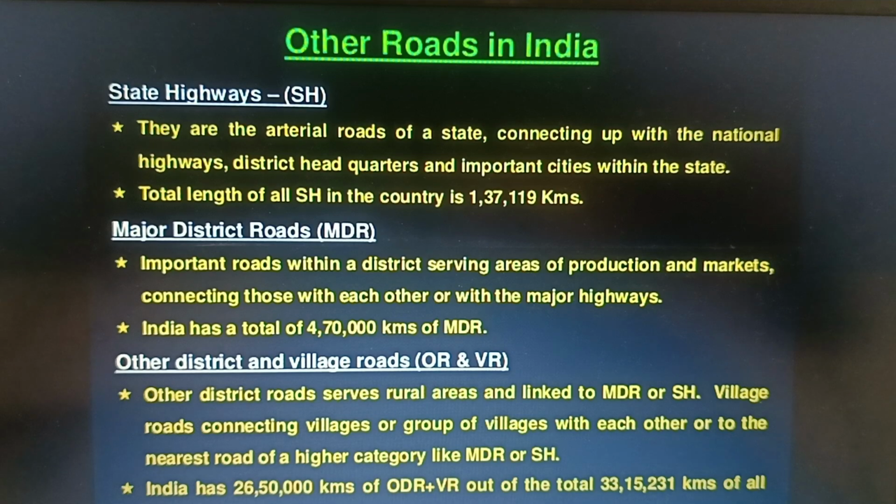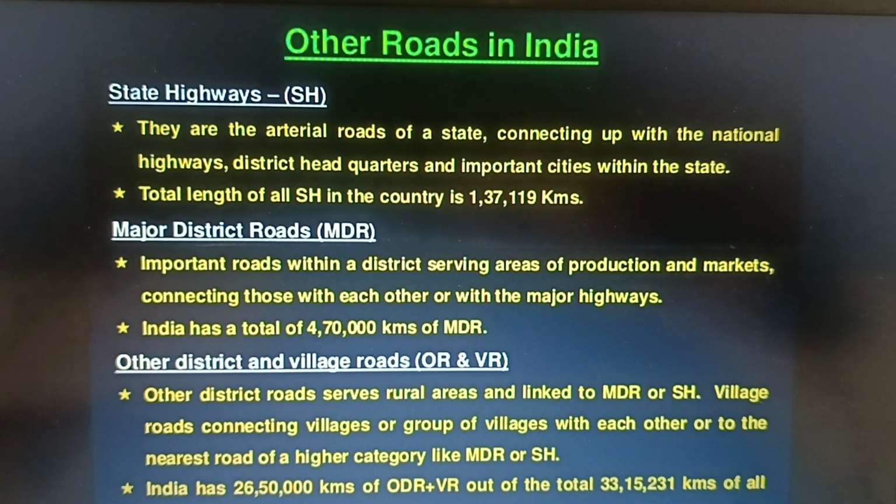Major district roads are important roads within a district serving areas of production and markets, connecting those with each other or with the major highways. The total length of the MDR is 4,70,000 kilometers. Other district roads serve as the rural routes and are linked to major district roads or state highways.